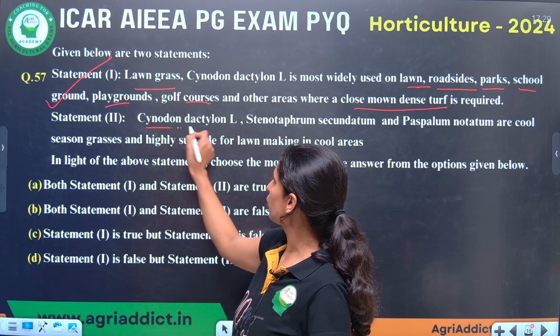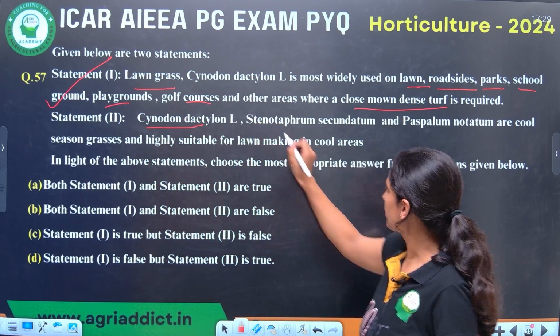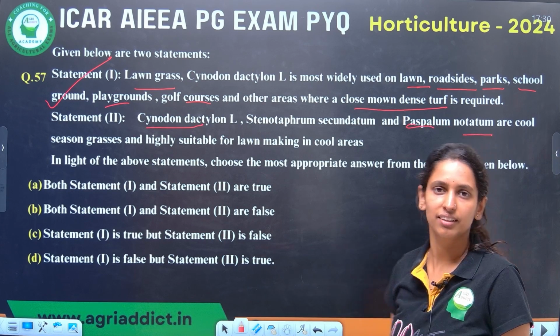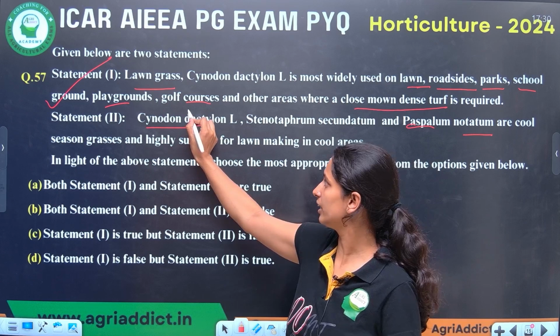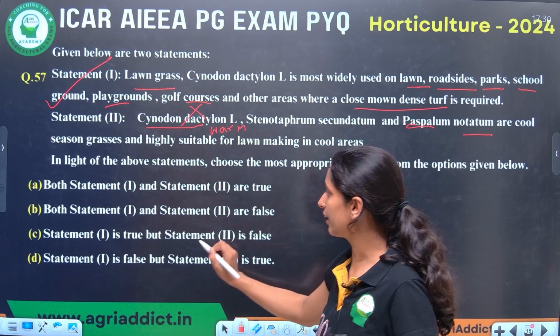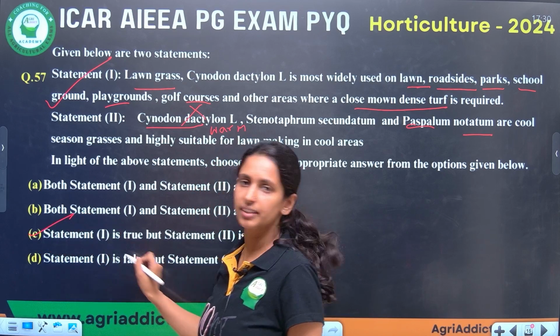Second statement, Cynodon dactylon, Stenotaphrum secundatum and Paspalum notatum. These are cool season grass. First word is only wrong. This is warm season grass. So the first statement is correct and the second statement is false.